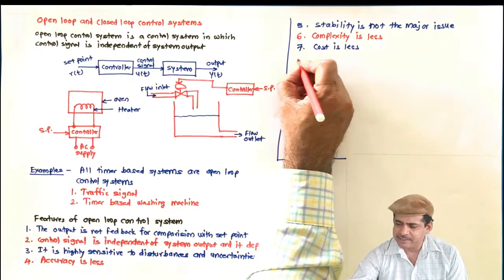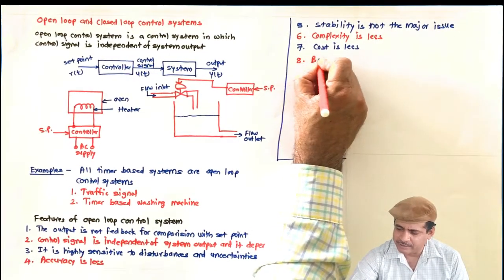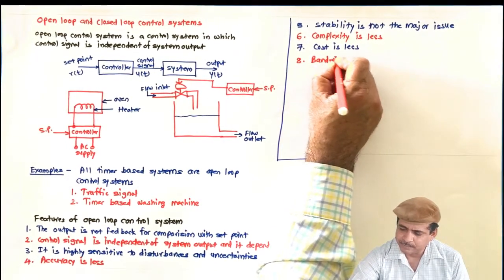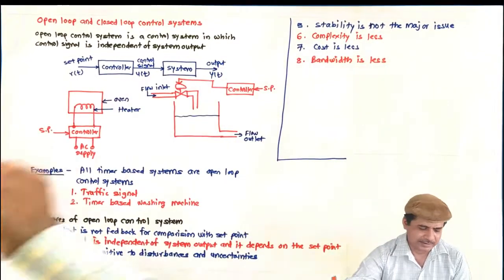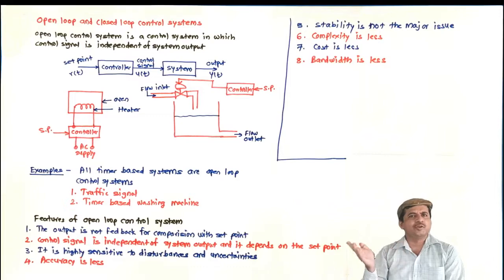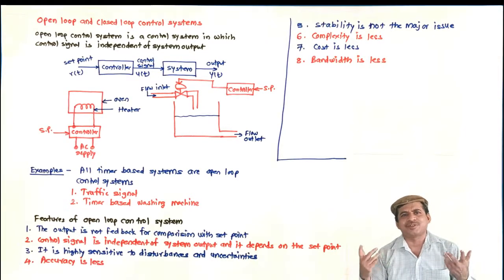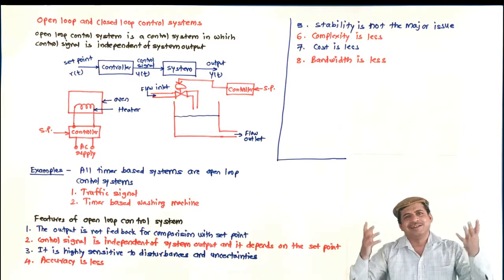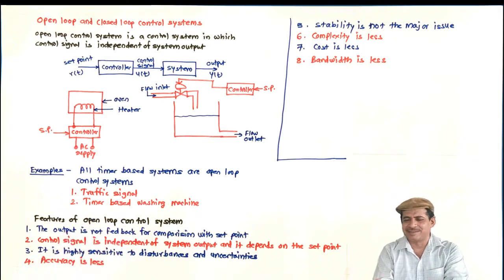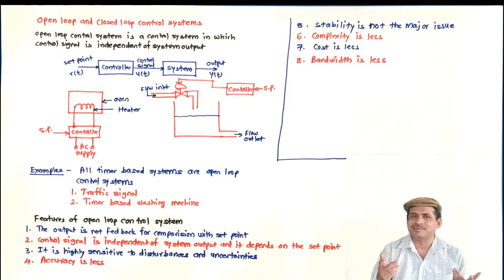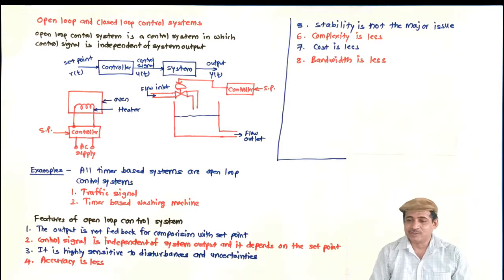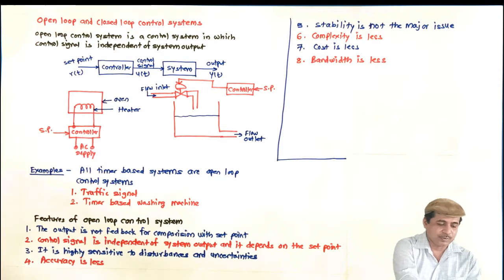And one more feature is that bandwidth is low. This you might have studied in the case of operational amplifier: for open loop op-amp, gain is high, bandwidth is less. A similar concept is applicable here. You can improve the bandwidth by means of feedback. That is a closed loop control system. So this is all about the open loop control system.